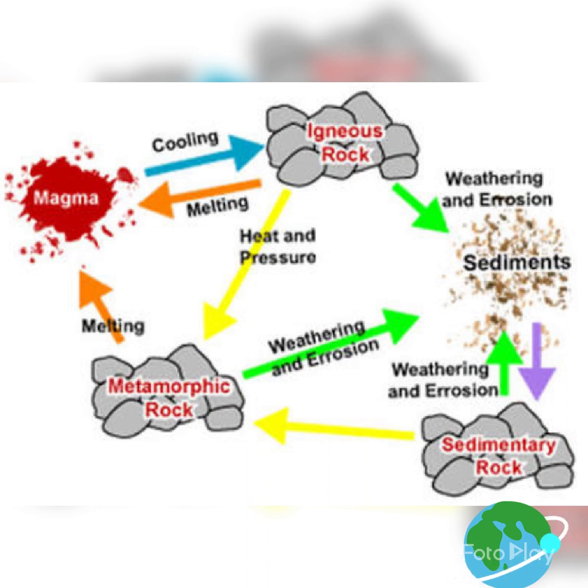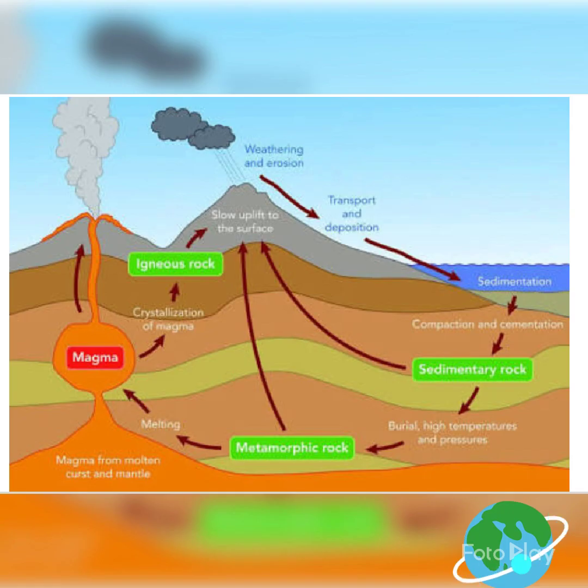The metamorphic rocks, which are still under great heat and pressure, melt down to form molten magma. This molten magma again can cool down and solidify into igneous rock. Like this, the rock cycle continues.